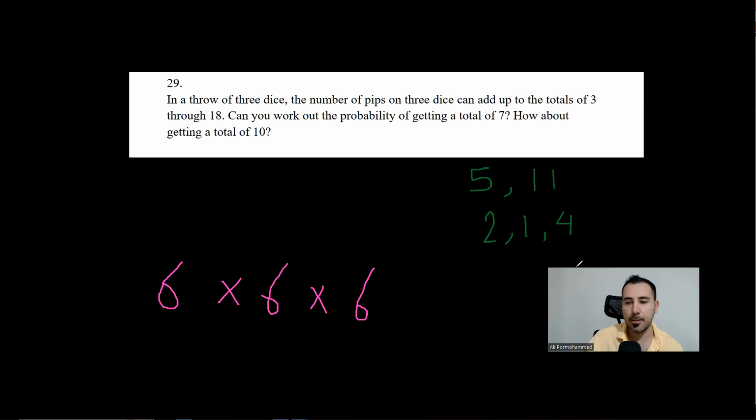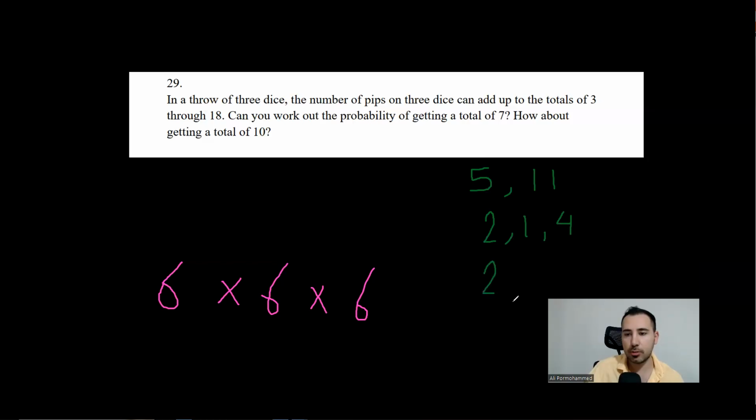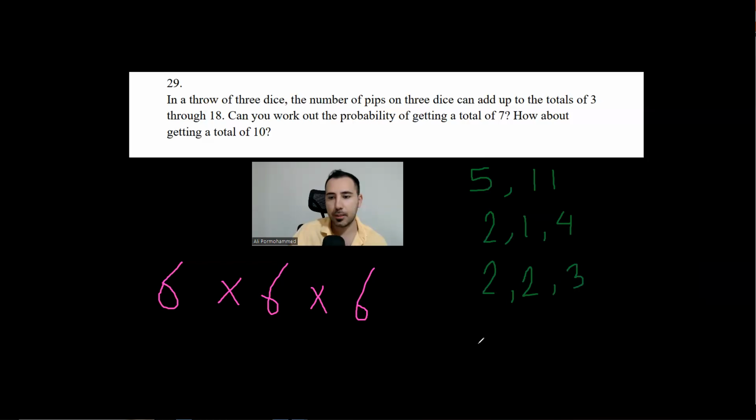Okay. 2, 2, 3 is another one, right? 3, 3, 1 is another one. Is there any more? Okay. No, not with 6. Oh, 4, 3. Okay. There's no 0. I think that's all.